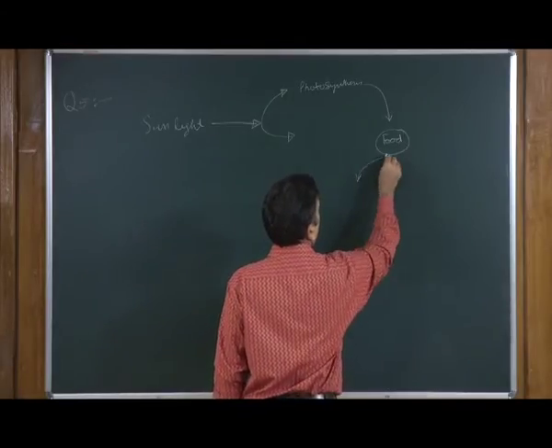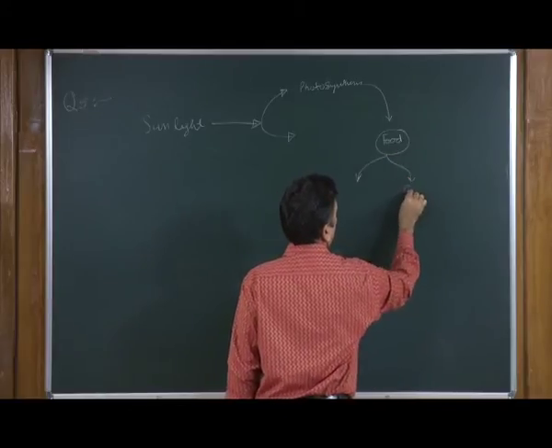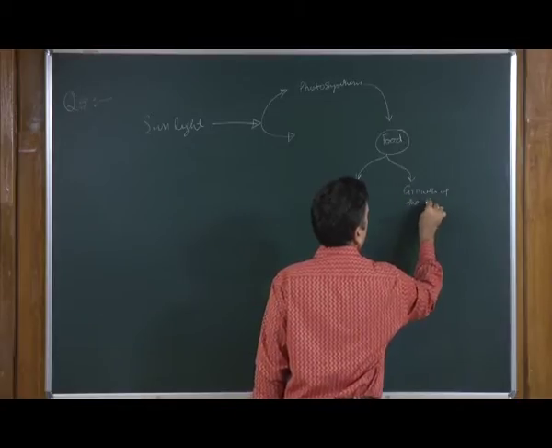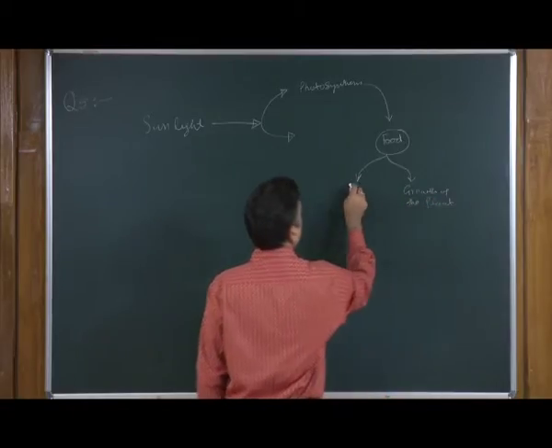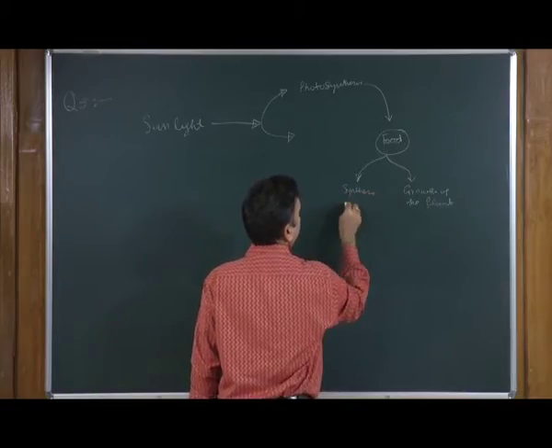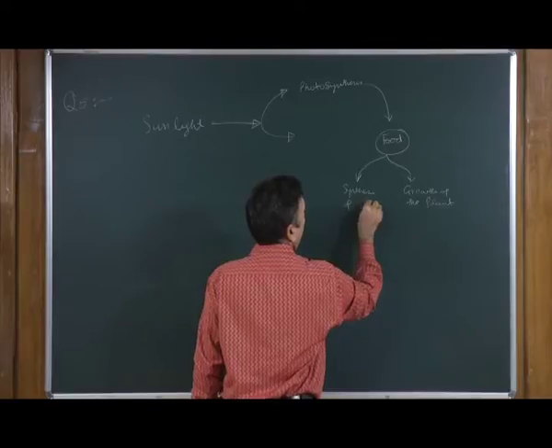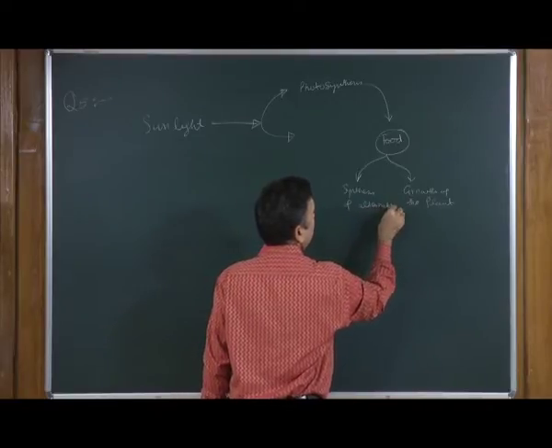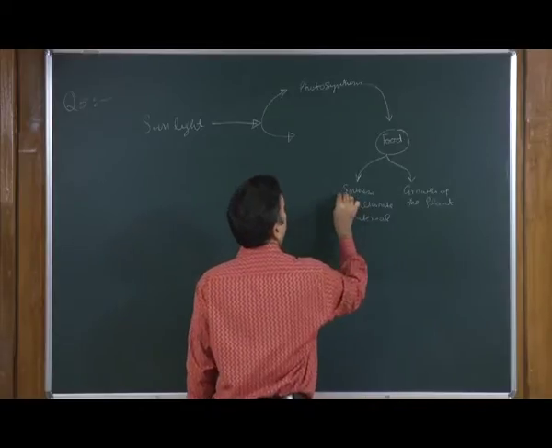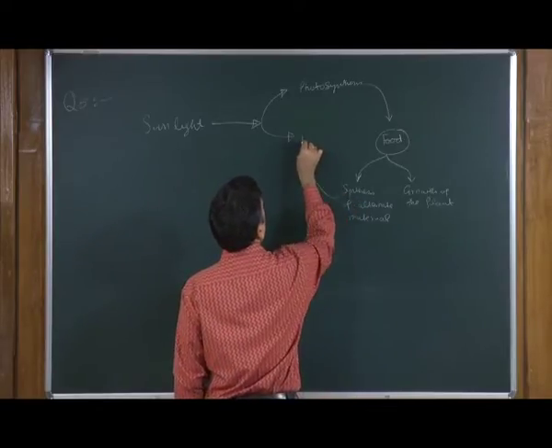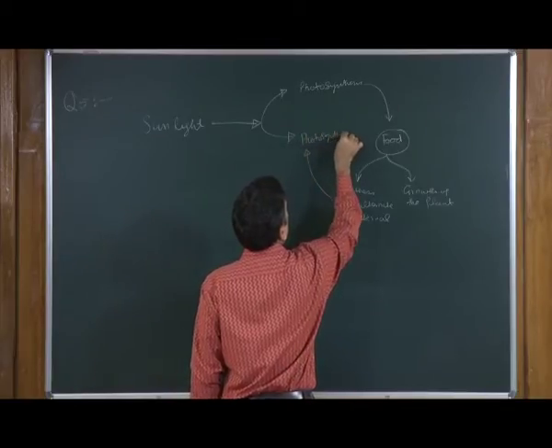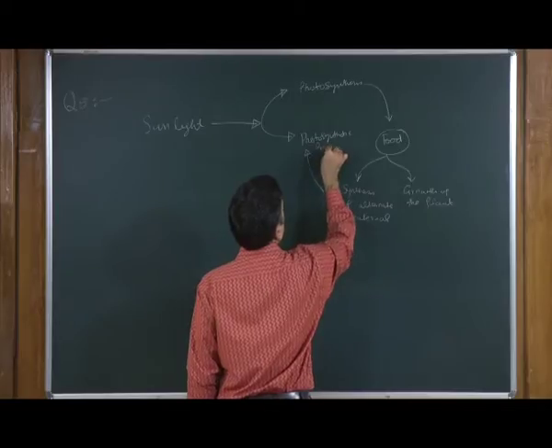One, for the growth of the plant. Number two, for the synthesis of alternate materials which are required for running the cycle, and one such material is the photosynthetic pigment.